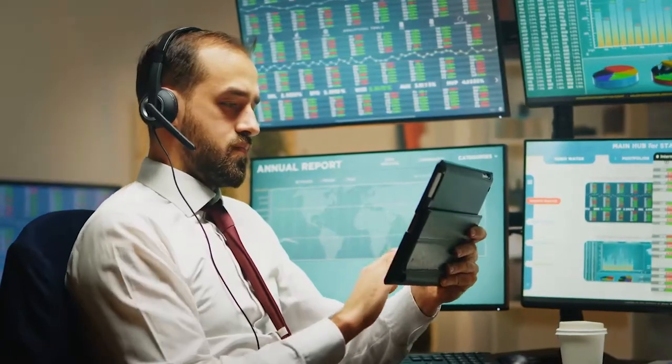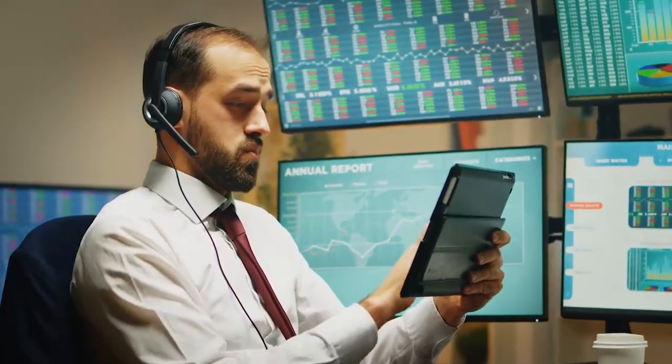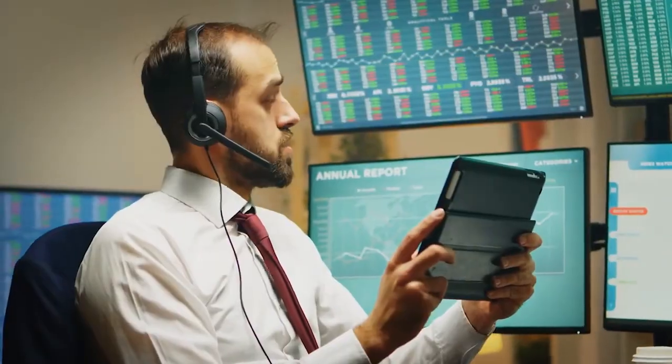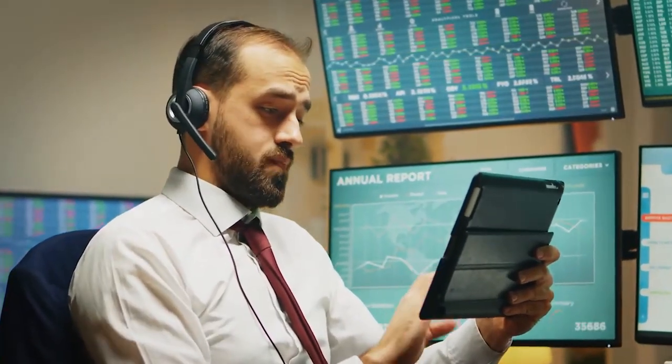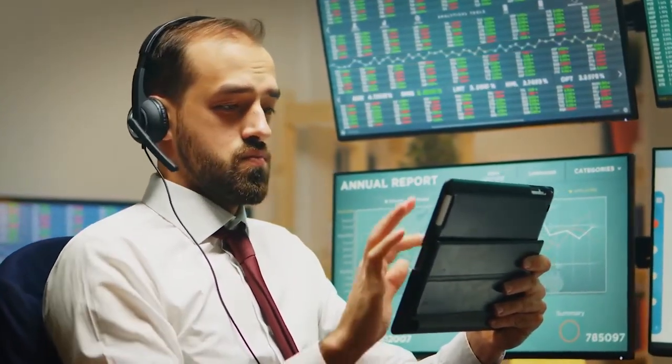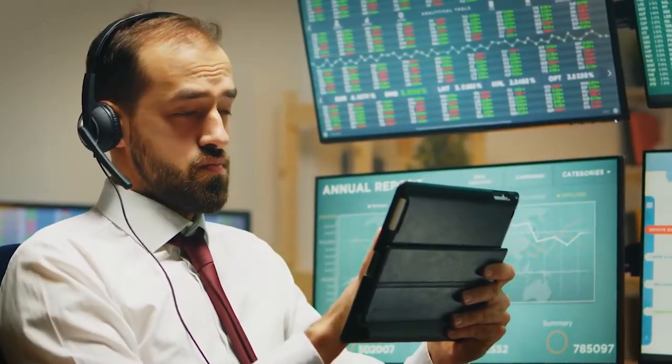How to use LegalZoom digital estate planning properly. Beginner mistakes that cost you. LegalZoom makes digital estate planning accessible, but beginners often make mistakes that can jeopardize your wishes or create legal headaches.